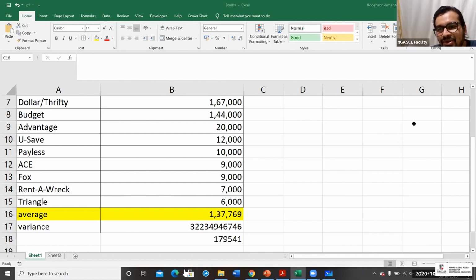Priyanka, for notation you should know if it is a sample.